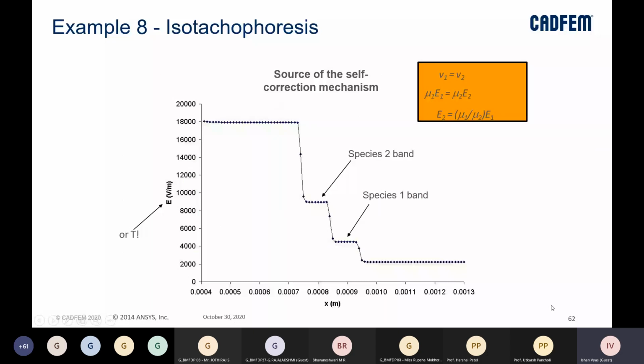There is also a self-correction mechanism because of the change in potential values. At different distances from the location where we have introduced the sample, we will see different bands for different species, for the voltage or even temperature values.